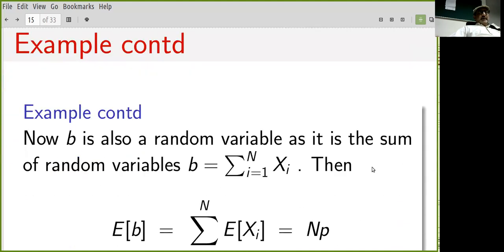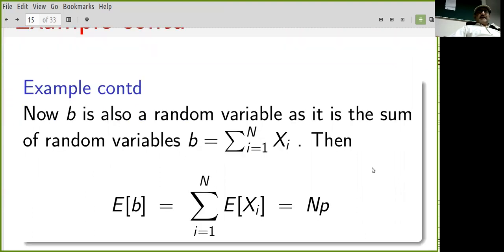Now, B, that's the number of people who say that they're voting Baba Rhinoceros. That's just the sum of xi, i equals 1 to n. Then the expectation of B is equal to the sum of the expectations of the xi from i equals 1 to n. Now, each one of these expectations of xi is P, and you have n of them. So this sum works out to np. So the expectation of B is equal to np.